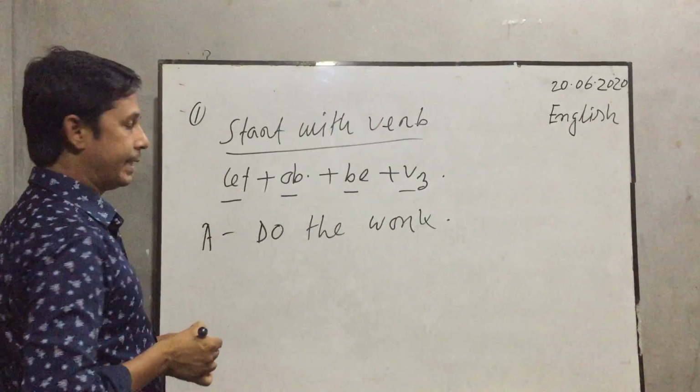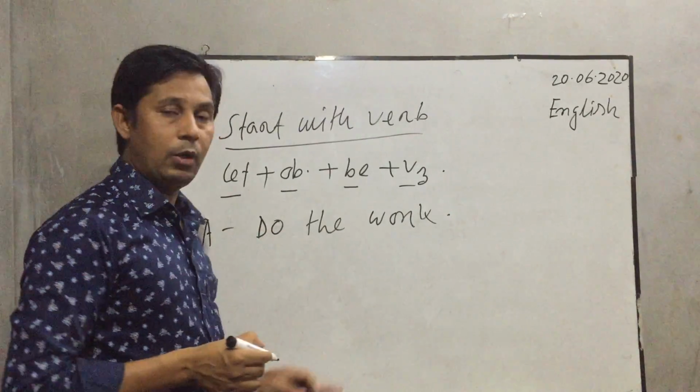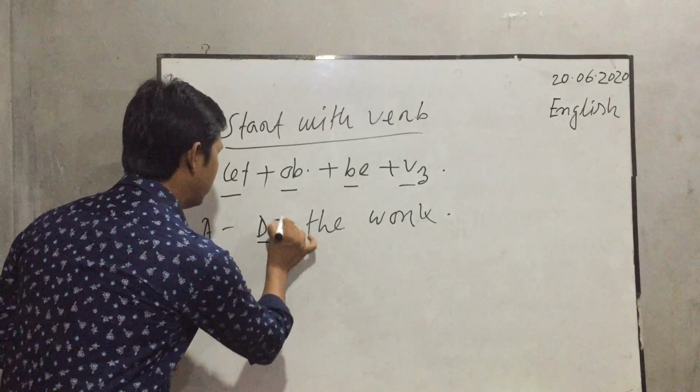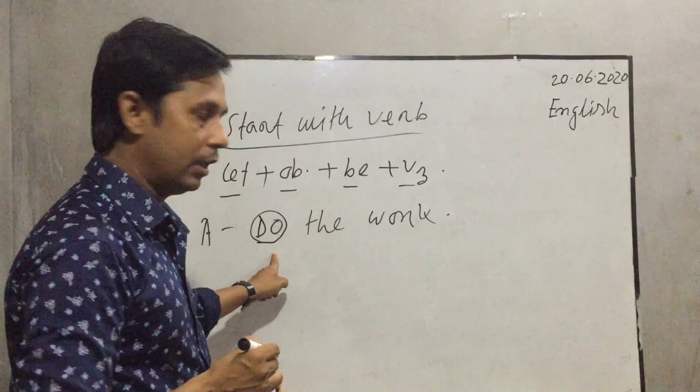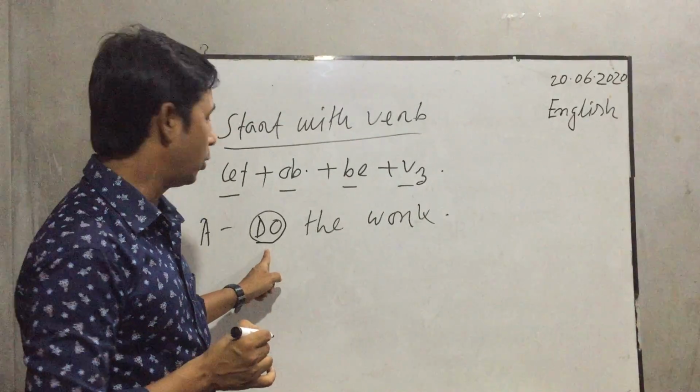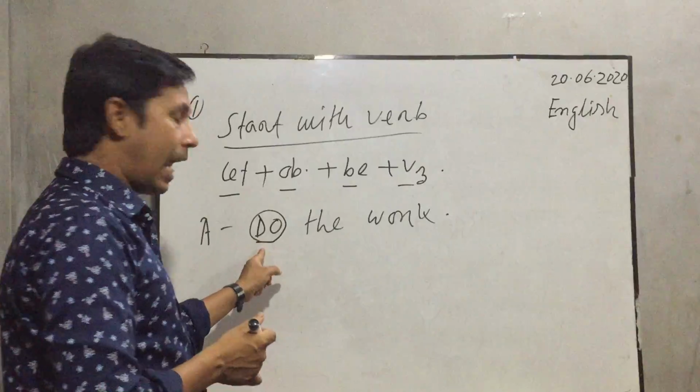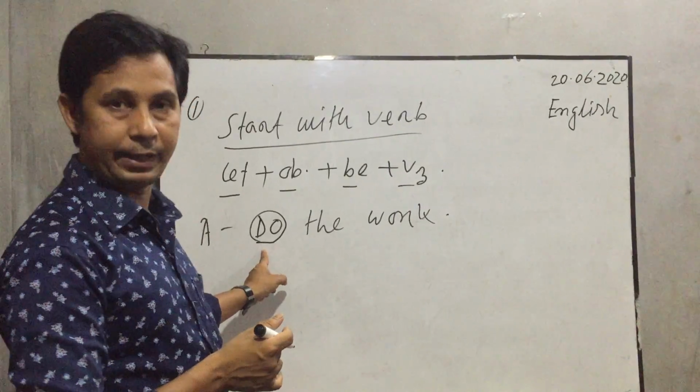This is active. At first it starts with a verb, that is do. Do is a verb here. This kind of sentence starts with do, and this is an imperative sentence.